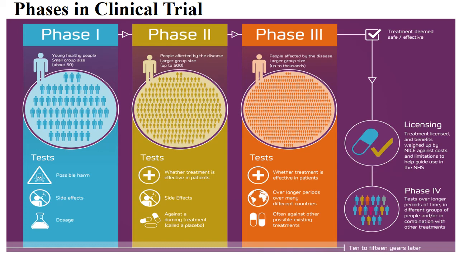In this phase, a very good, healthy, robust small population is taken, say about 50, and then we apply the drugs to them and study whether they develop side effects or not. Okay. Then comes the second phase. Here, this phase is for actually finding whether the drug is effective or not. This is done in a bit larger group, say about 500 people. In this also we study whether there are any side effects or not, and also try to compare with some placebo.